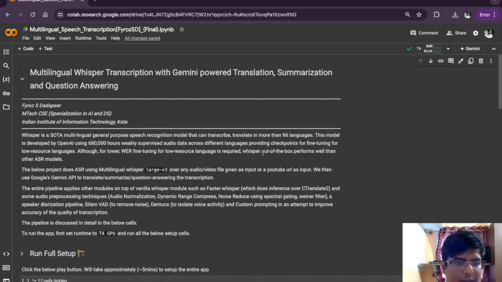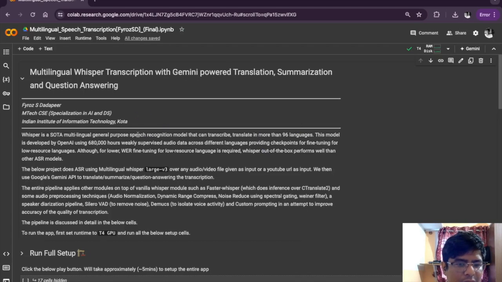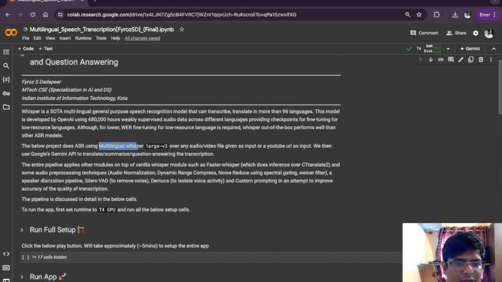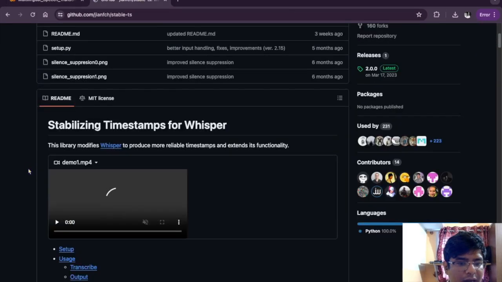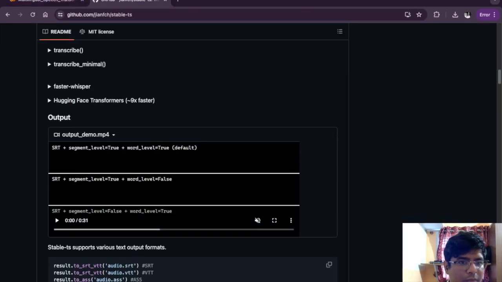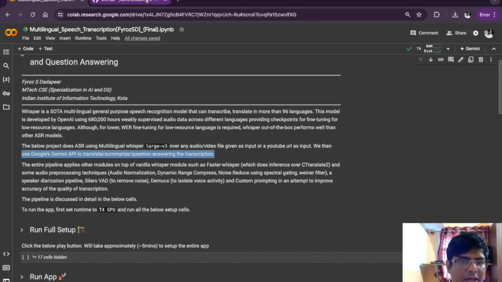crossing all benchmarks. So in this assignment, I have used the multilingual Whisper large V3 model. This is the biggest and the most recent model that has been published by OpenAI, and we have augmented an entire pipeline on top of the vanilla Whisper model. There are many layers. I have used a library called stable TS, which has been made on top of the Whisper model. On top of this library is another library called faster Whisper.